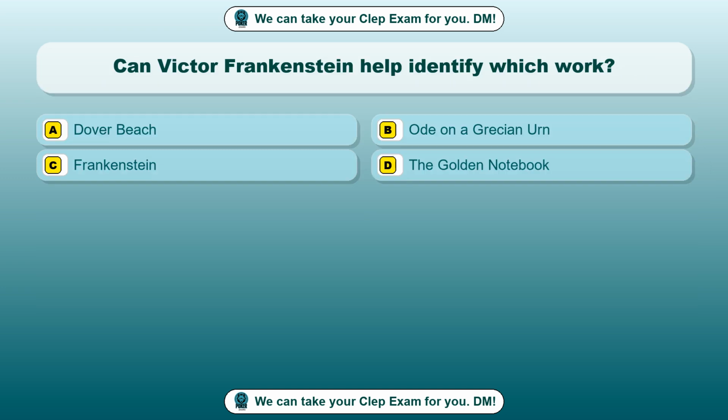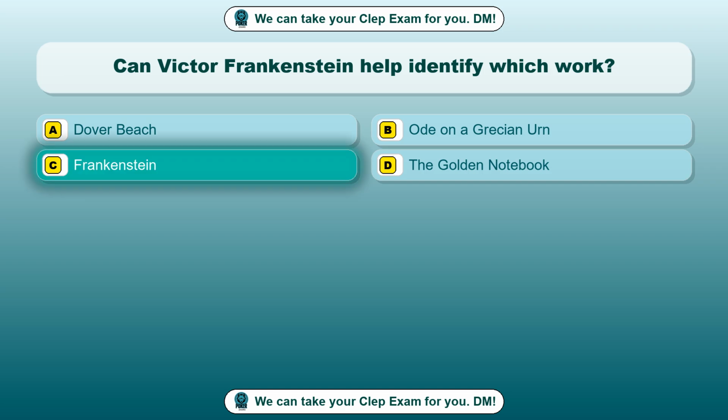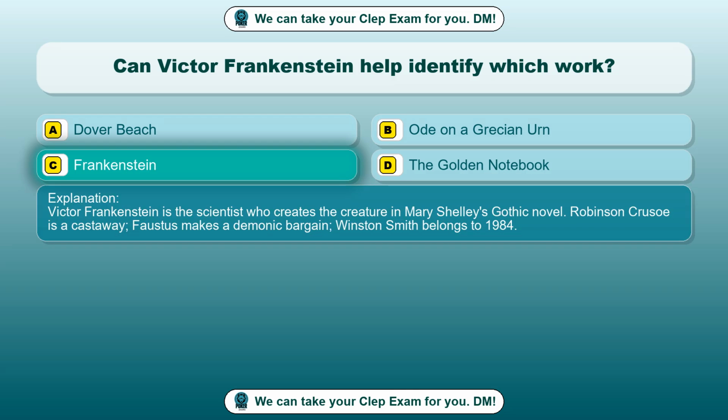Question 66. Can Victor Frankenstein help identify which work? Option A, Dover Beach. Option B, Ode on a Grecian Urn. Option C, Frankenstein. Option D, The Golden Notebook. The correct answer is option C, Frankenstein. Victor Frankenstein is the scientist who creates the creature in Mary Shelley's Gothic novel.